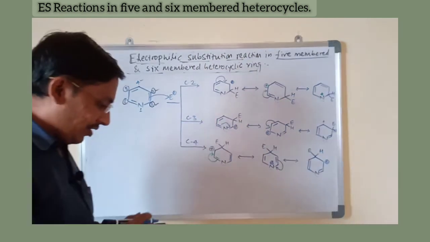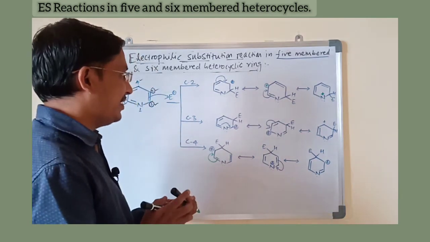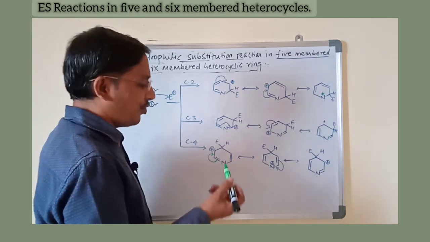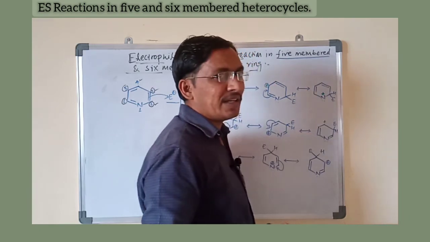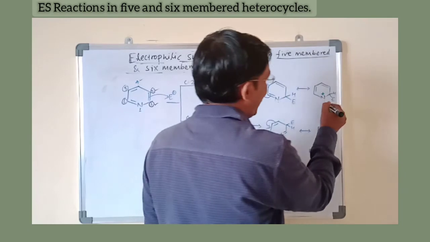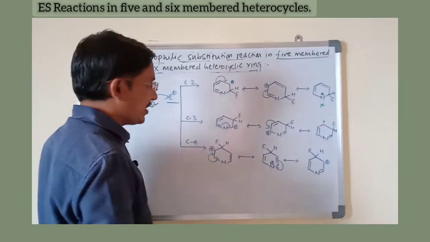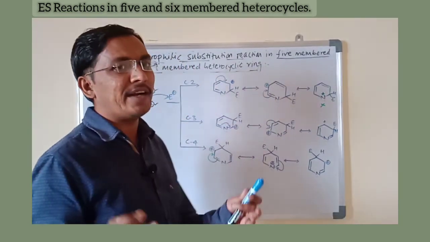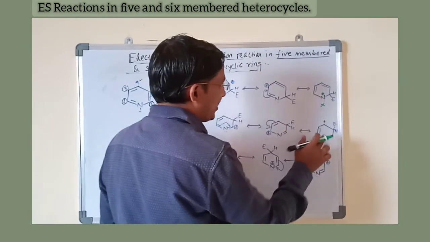Now observe all these structures. There is one important difference. When electrophilic substitution takes place at the C2 position, there is one structure in which nitrogen carries a positive charge. An electronegative atom carrying a positive charge is unstable compared to the other two structures. In the C3 case, no structure has nitrogen carrying the positive charge, so all three structures are stable.